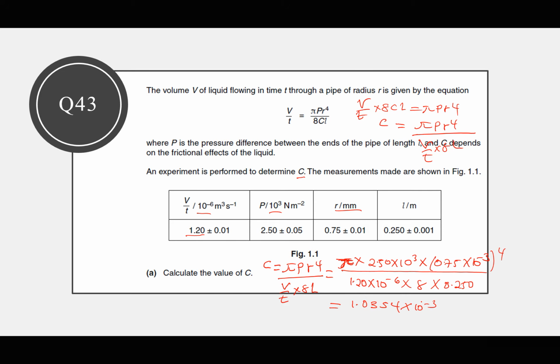Then for P it is 2.5 plus or minus 0.05. Then for R it's 0.75 plus or minus 0.01. And for L it is 0.250 plus or minus 0.001. So we need to have these values so that we shall be using them in the next page.